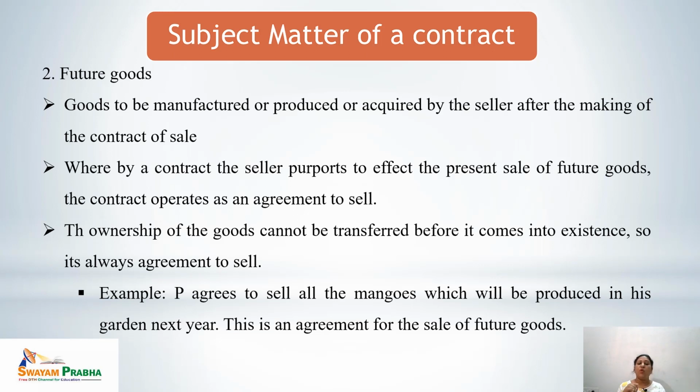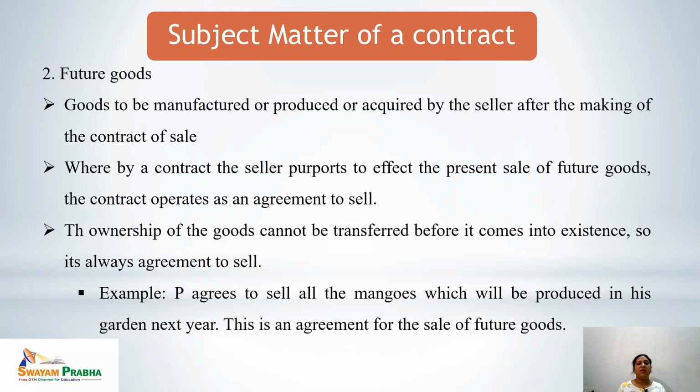The contract operates as an agreement to sell in case of future goods. This cannot be a contract of sale. In this case, the ownership of goods cannot be transferred right now. It would be transferred when the goods come into existence, and at present the goods are not available. So in case of future goods, there is always an agreement to sell. There is never a contract of sale.